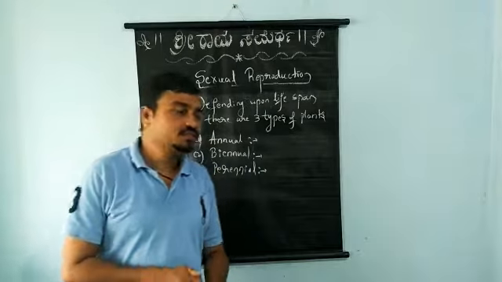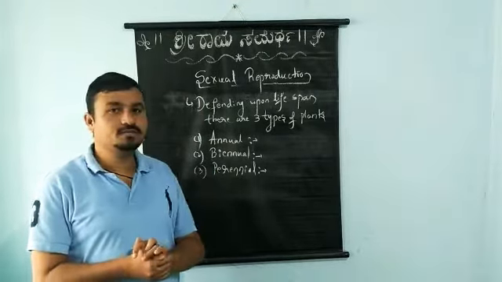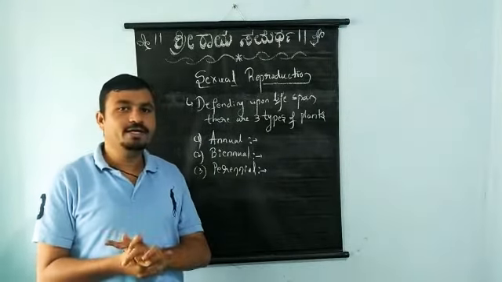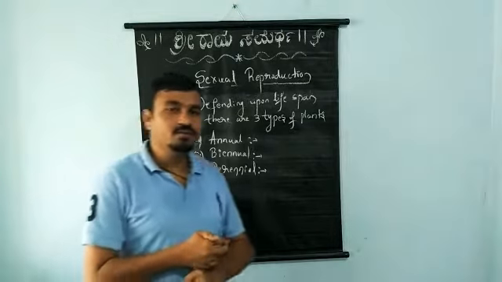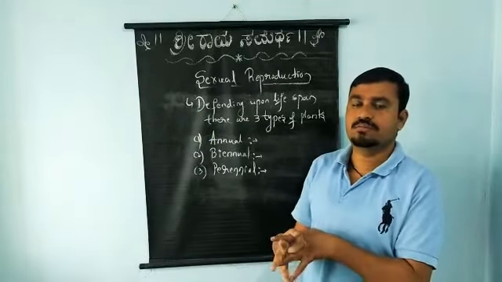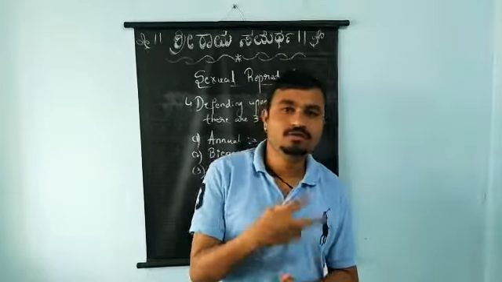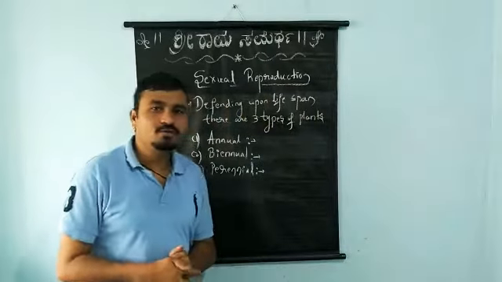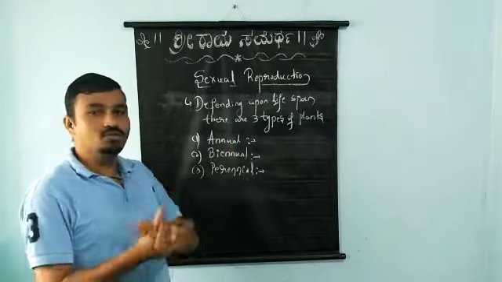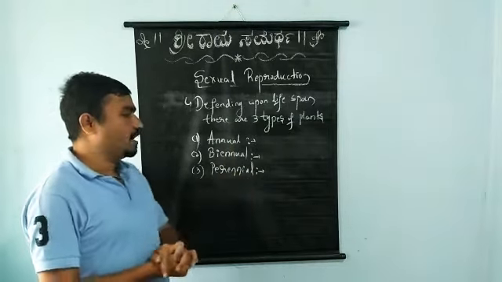So let us focus on these 3 types of plants. What are annual plants, what are biannual plants, and what are perennial plants? You may have studied about different types of plants like banana, mango, jackfruit, strawberry. Likewise, you have heard about all the types of vegetative plants, but all those plants can be divided into three types: annual, biannual, and perennial.